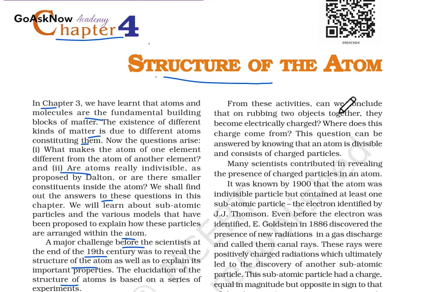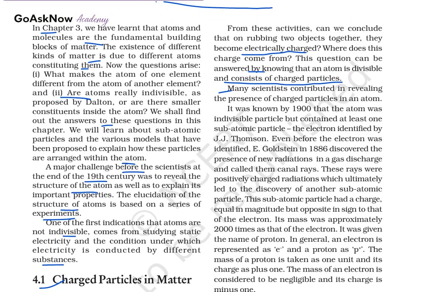From these activities, you can conclude that on rubbing two objects together, they become electrically charged. Where does this charge come from? The question can be answered by knowing that the atom is divisible and consists of charged particles. We concluded this because by rubbing two things we get an electrically charged object. That is why many scientists contributed to revealing the presence of charged particles in an atom.